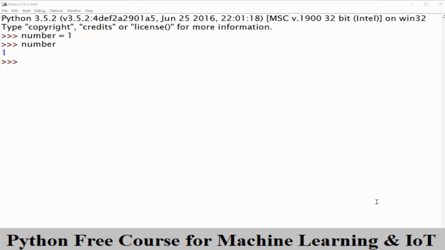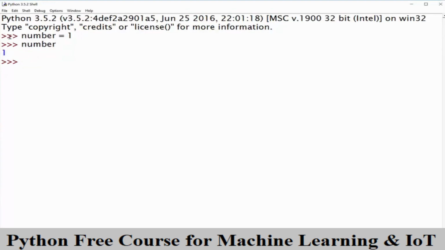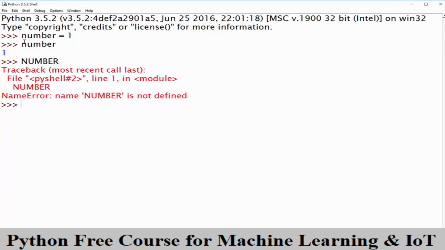Now, there's something very important that you need to keep in mind when working with variables in Python, and that's that variable names are case sensitive. So for example, when we type number in all lowercase, that worked. We got our value 1 back because we defined it all lowercase up here. But if I tried to type number all uppercase and press enter, we get what's called a name error, saying number not defined. What that means is Python couldn't find a variable with the name number in uppercase because we never defined it with that name in that case. So when you use variables in the future, just make sure you spell them exactly the way that you define them, because this trips everyone up once in a while.